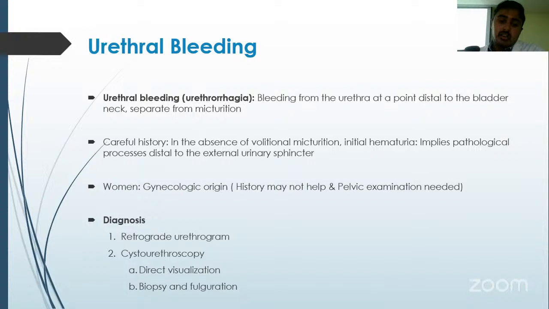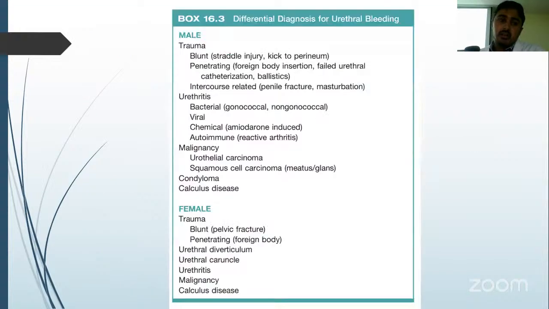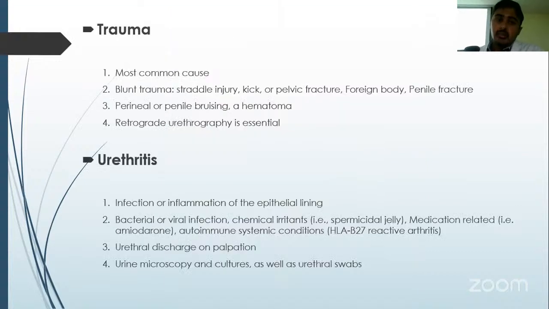Diagnosis is usually by a retrograde urethrogram or a cystoscopy, which has the advantage of direct visualization, and biopsy and fulguration can be done. Differential diagnosis for urethral bleeding is gender-based, into male and female, with main causes being trauma, urethritis, and malignancy. Trauma is the most common cause of urethral bleeding. The signs will be perineal or penile bruising, and a retrograde urethrography is very much essential.